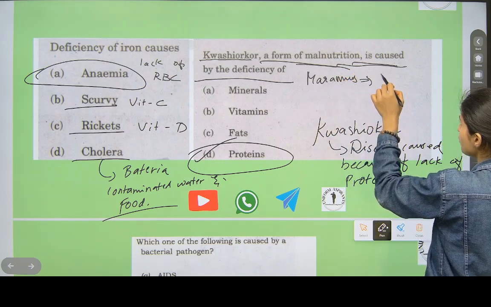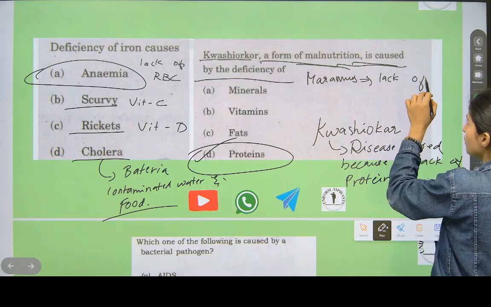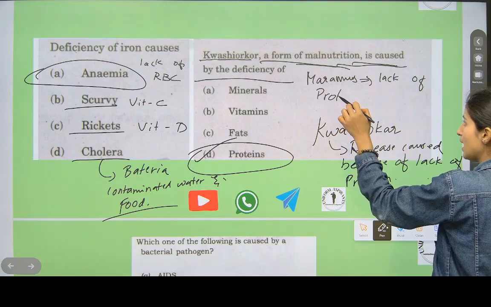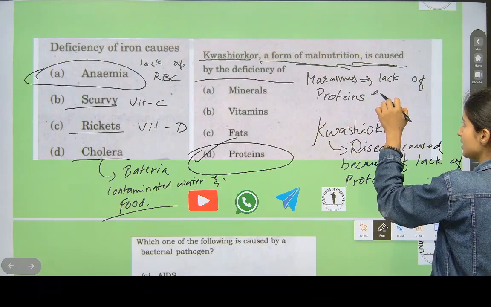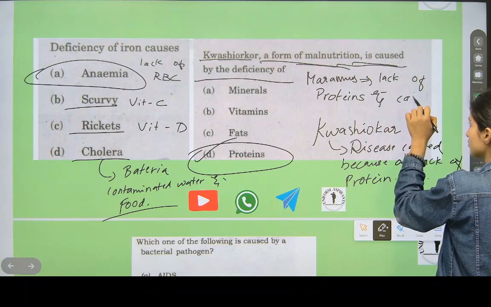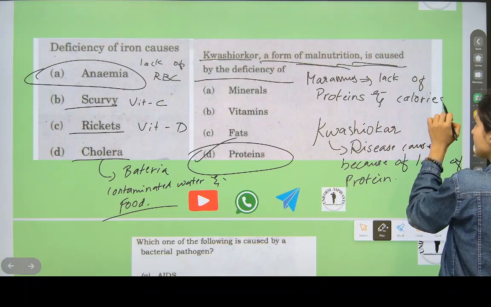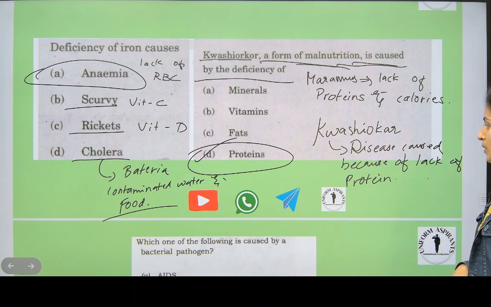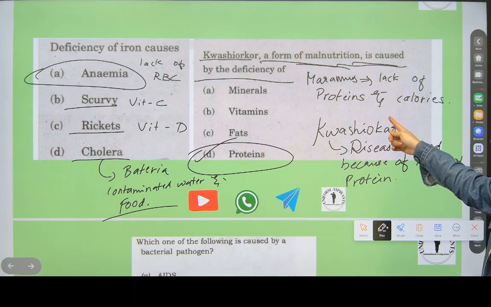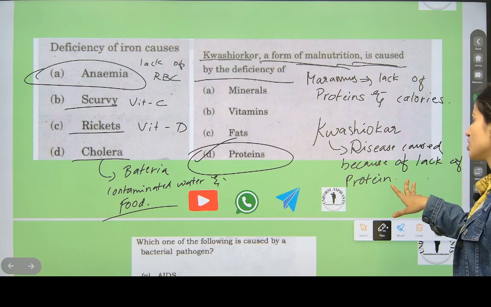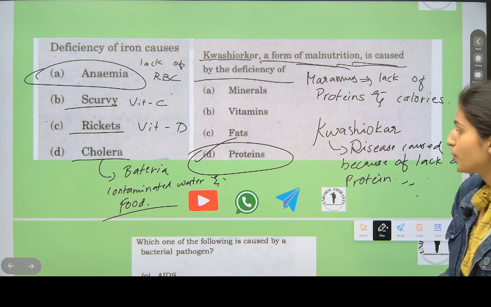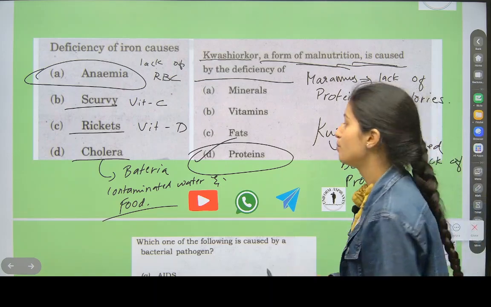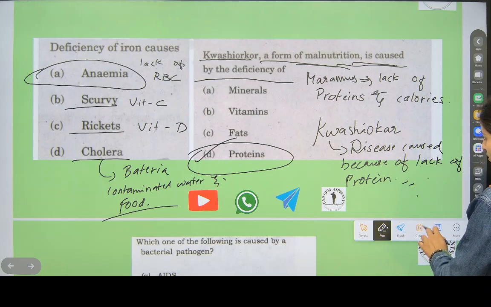This is caused because of lack of protein as well as calories. Kwashiorkor is caused only because of lack of protein. Okay, we will go on next.